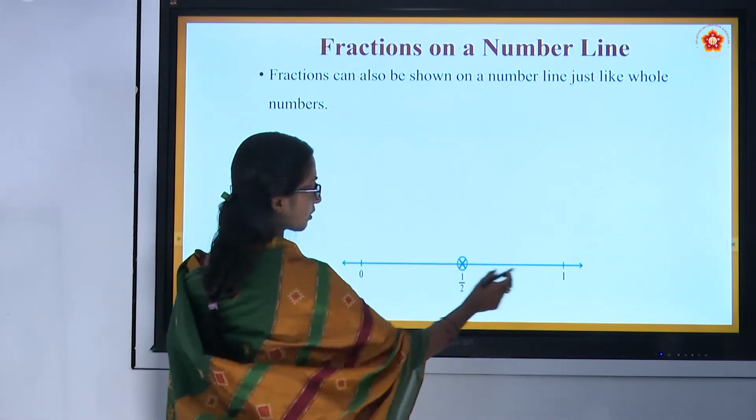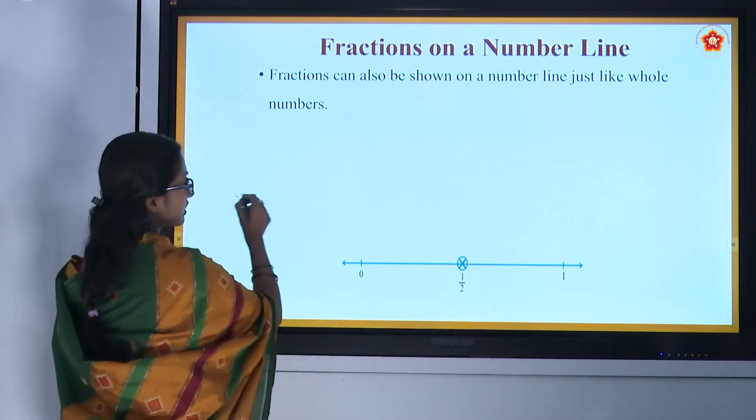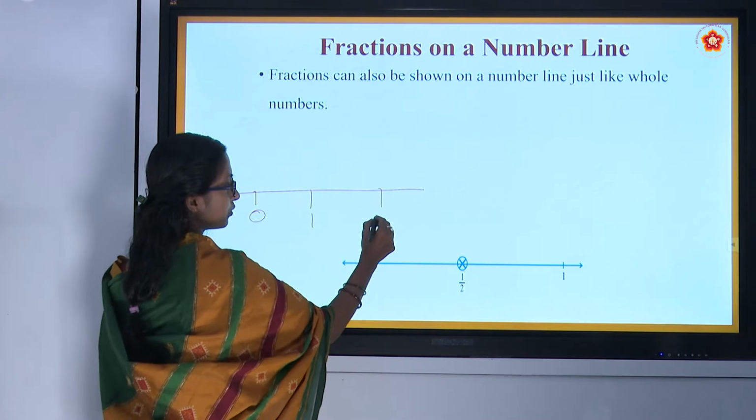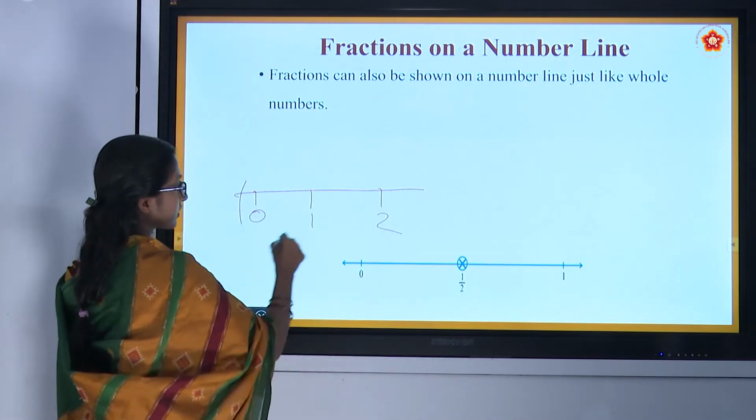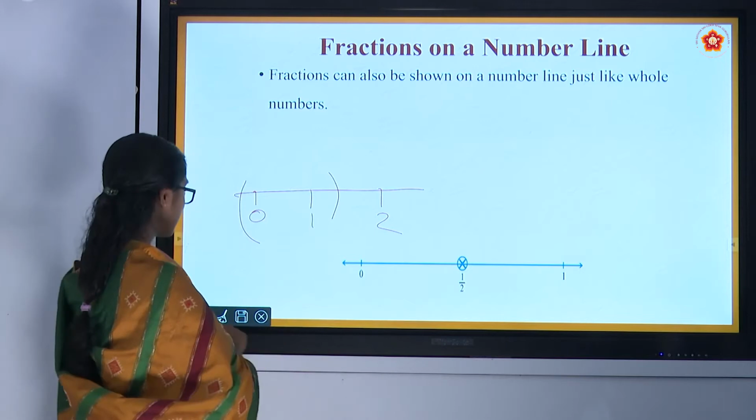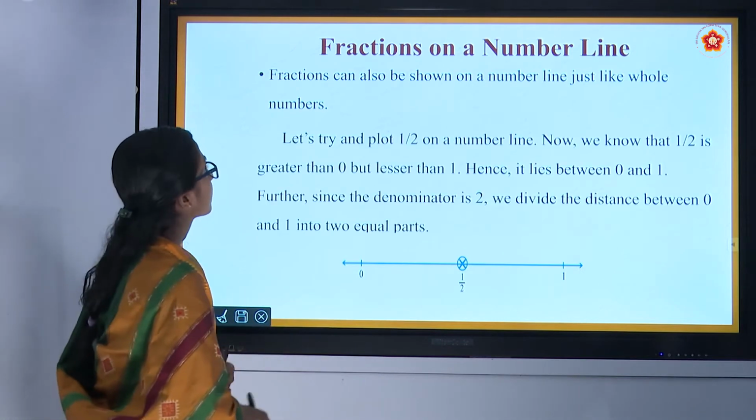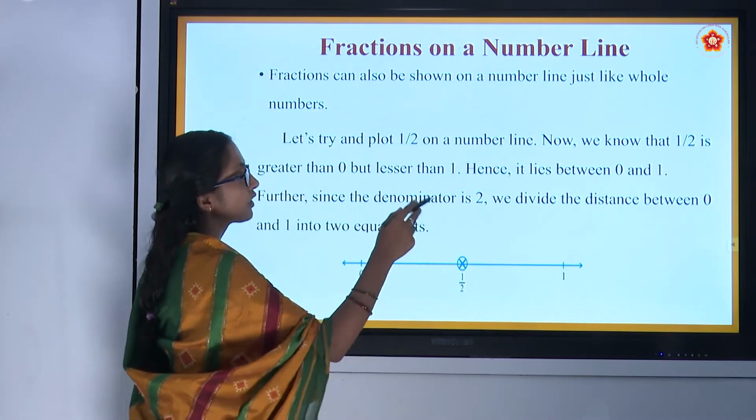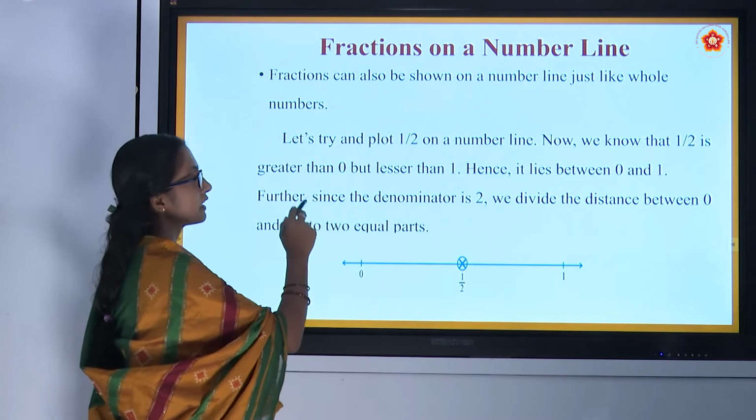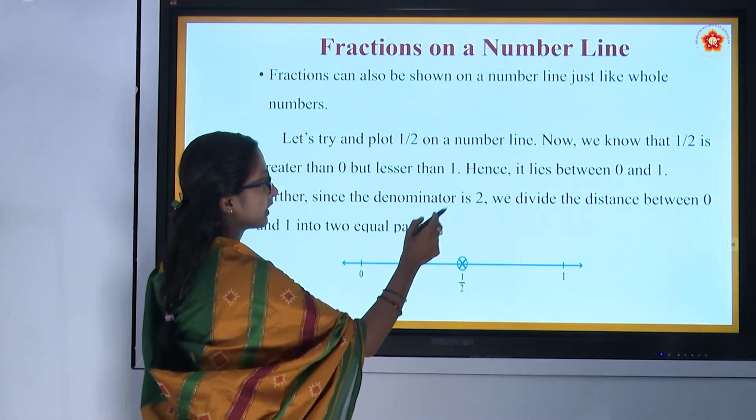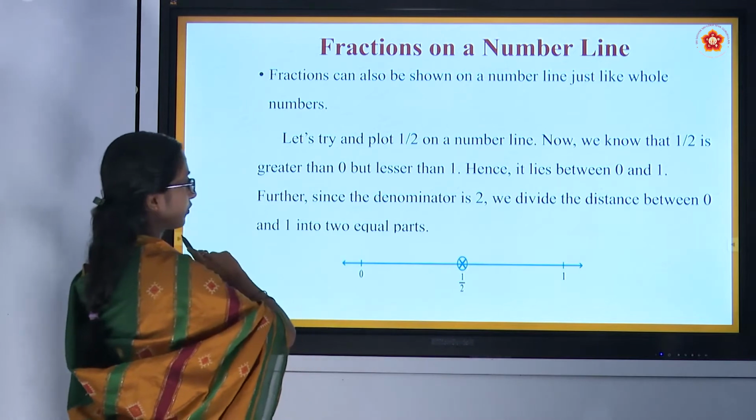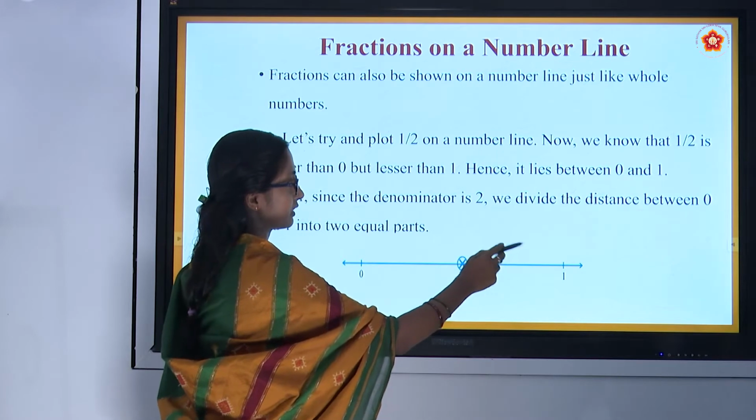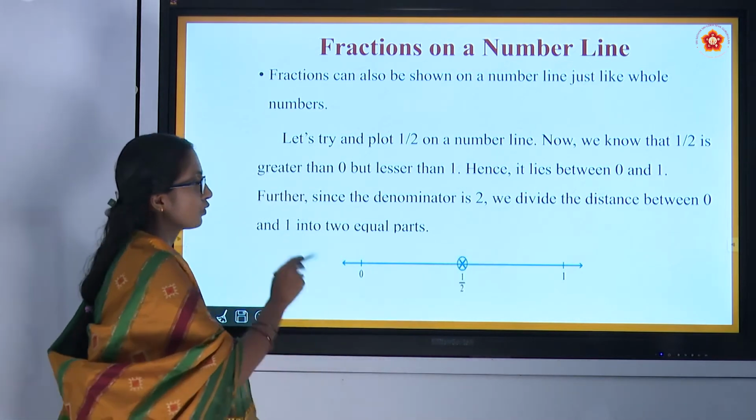See, there is a number line from 0 to 1. As I showed before, 0, 1, 2. Only 0 to 1 they have represented on this line. Let's try and plot 1 by 2 on a number line. Now we know that 1 by 2 is greater than 0 but less than 1. Hence it lies between 0 and 1. Further, since the denominator is 2, we divide the distance between 0 and 1 into 2 equal parts.